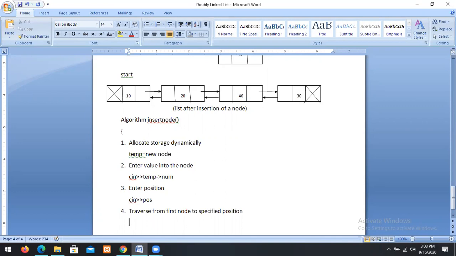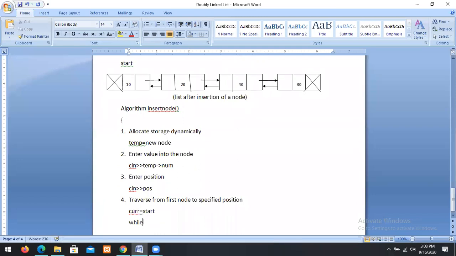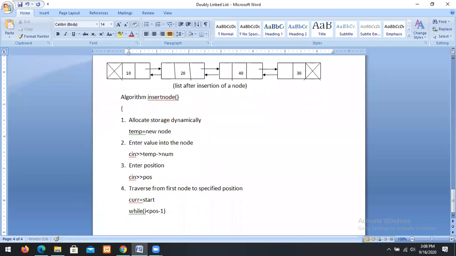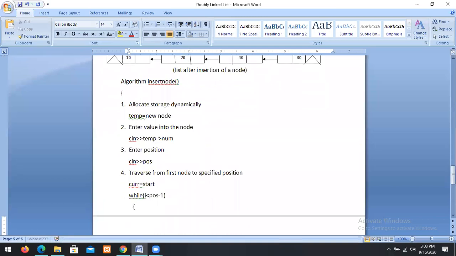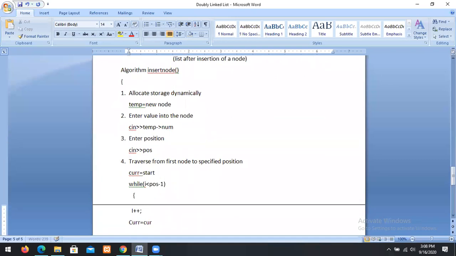First of all, you have to assign current equal to start. Current equal to start. While i less than position minus 1, i plus plus, current equal to current dot next.